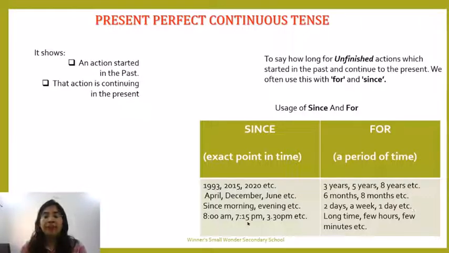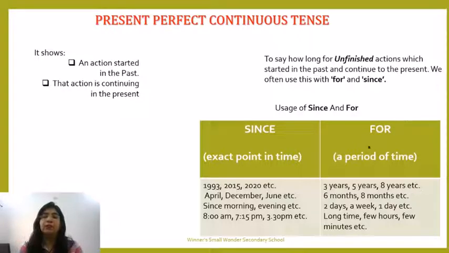If I talk about the time, for an exact time also we use since: 8 o'clock, 7:15 p.m., 3:30 p.m., etc. This is the exact point of time. But when I use for, it is for time which shows only the length: a long time, a few hours, a few minutes, several weeks.